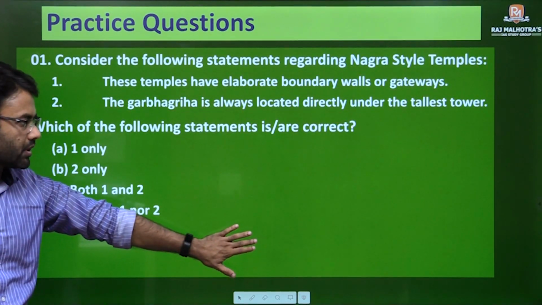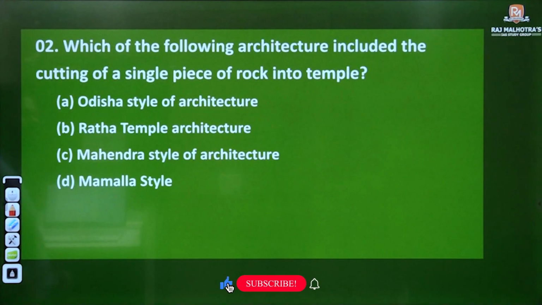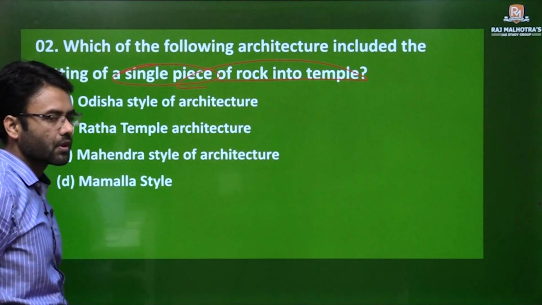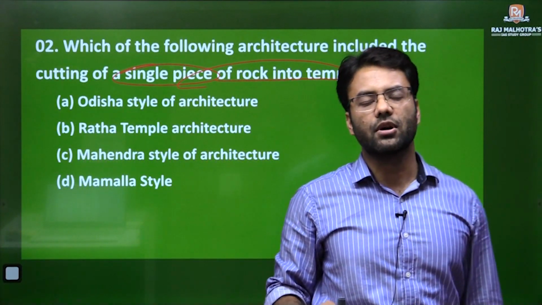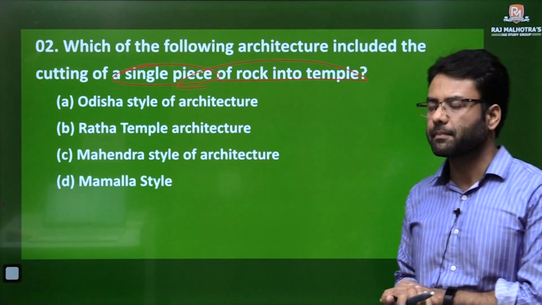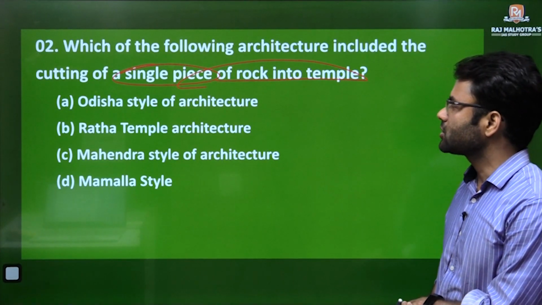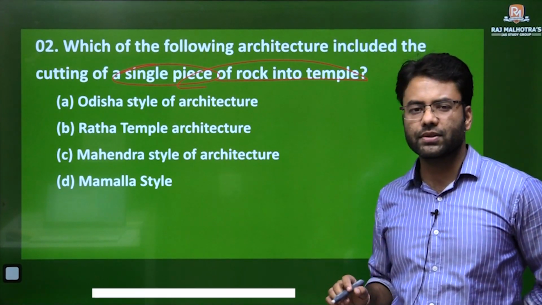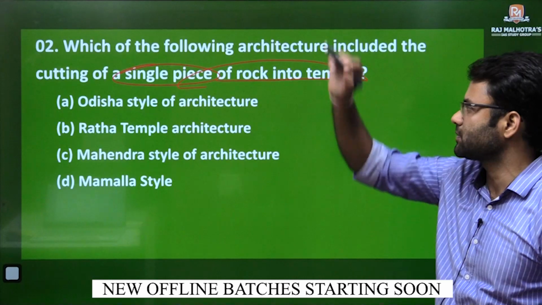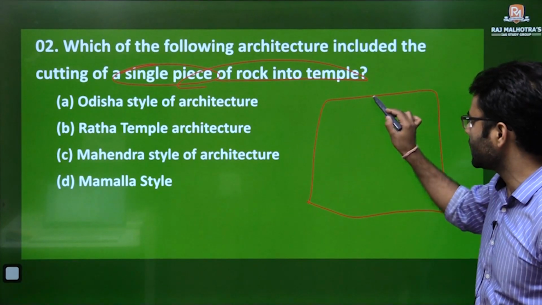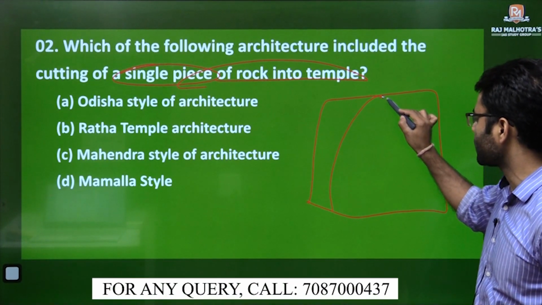Now let's move to the next question. Which of the following architecture includes the cutting of a single piece of rock into a temple? I am specifically asking this question because I am going to discuss one more feature of temple architecture. The question asks which of the following architecture includes, now what kind of structure is made from a single piece of rock? When you have a block of rock and you cut it in a way that you form a temple out of it.